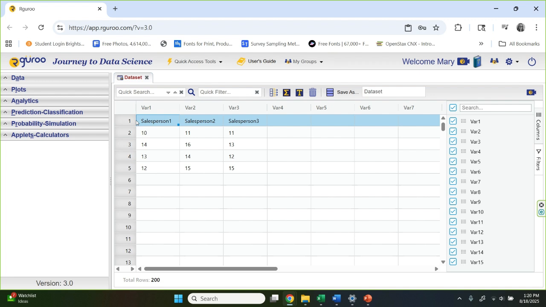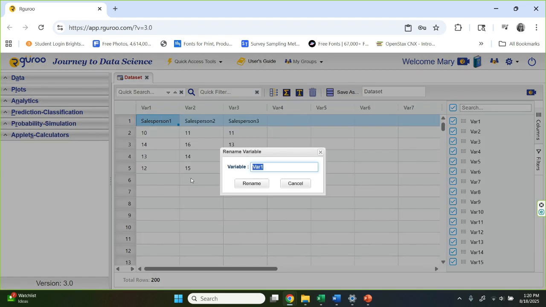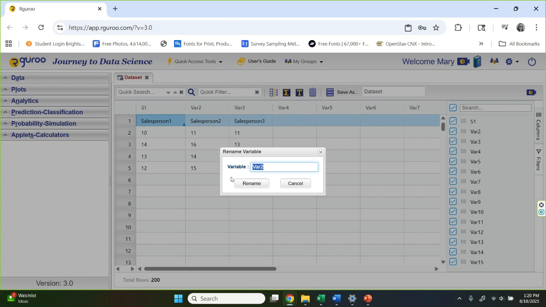So the first thing I'm going to do is I'm going to rename these columns to, I'm going to call it S1 for salesperson 1, just not feeling like typing a lot today. And rename the second one to S2.